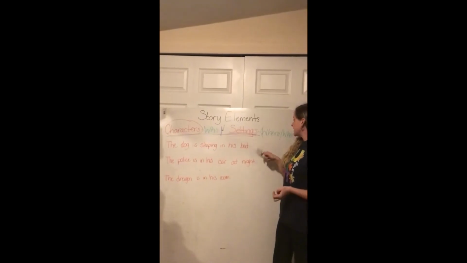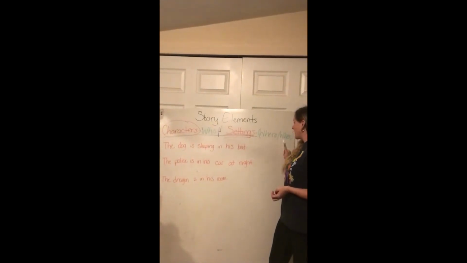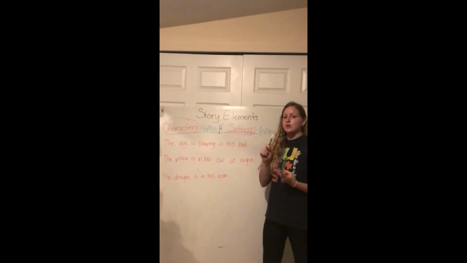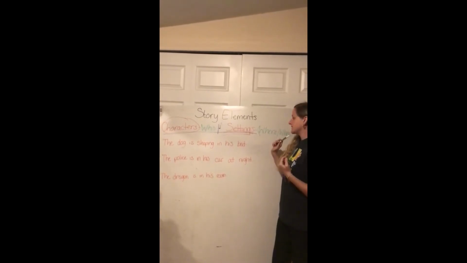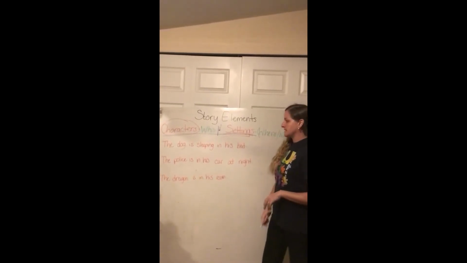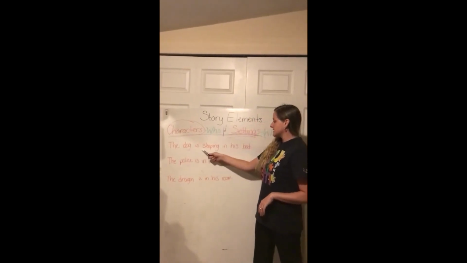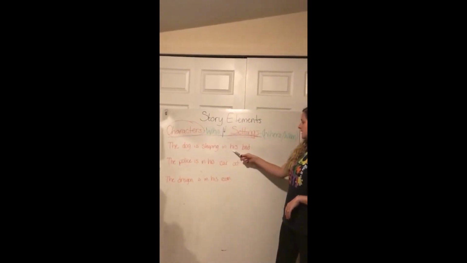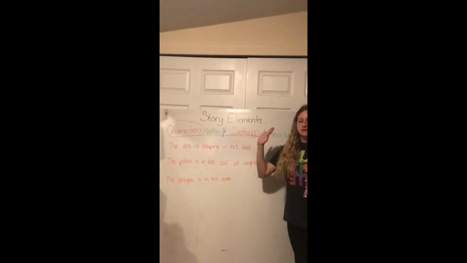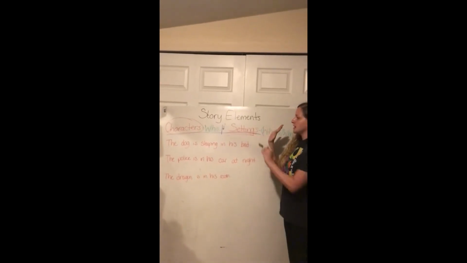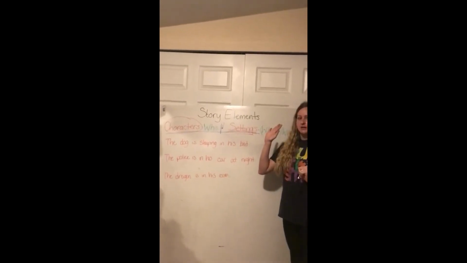And our setting is our where and when. What is the place or time that the story is taking place? The first sentence says, the dog is sleeping in his bed. Now raise hands, who can come up and circle a character and underline a setting.